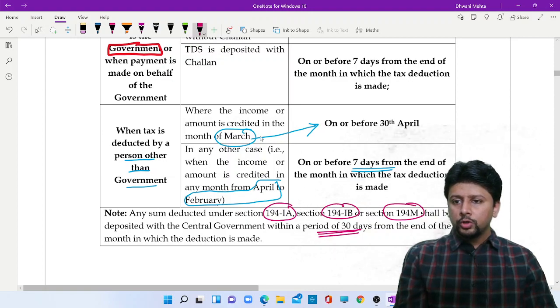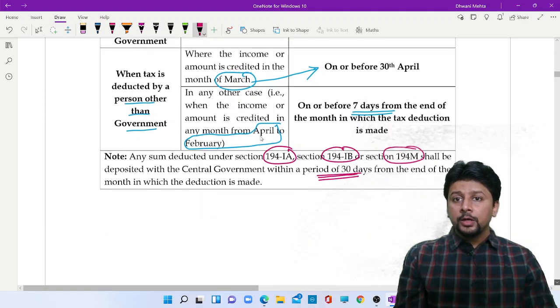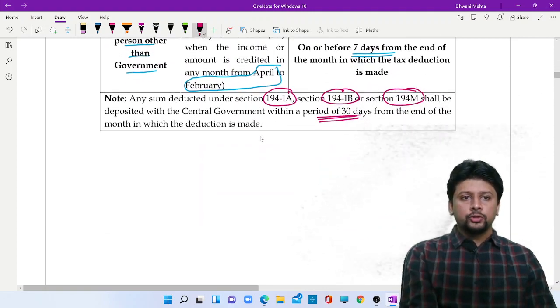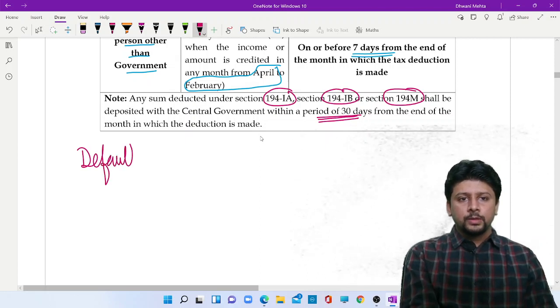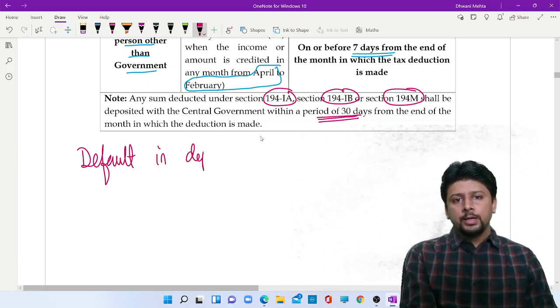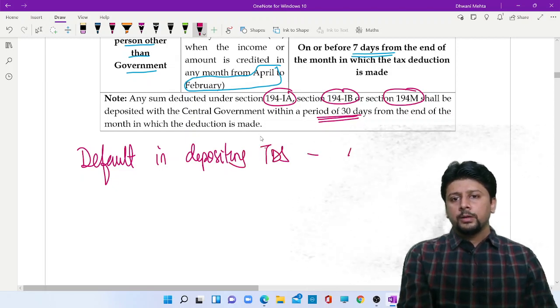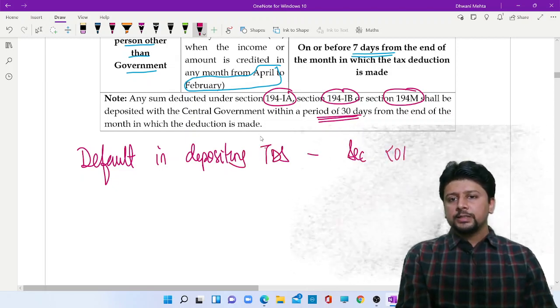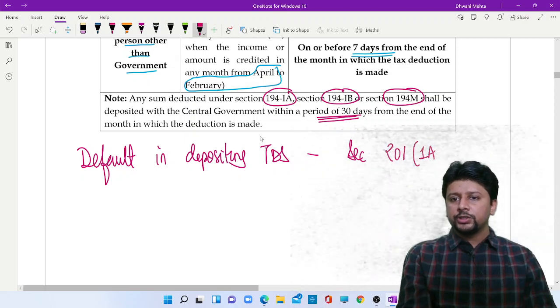If you do not deposit the TDS up to this time limit, so if there is a default in depositing TDS, then you will be paying interest under section 201 subsection 1A.